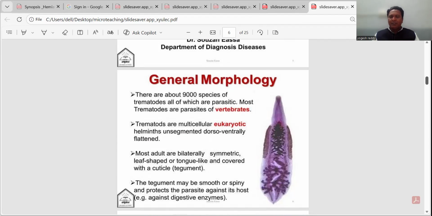The unique thing about this group of parasites, the trematodes, is that they are found in every part of the body. It is an endoparasite. It is found in lungs. It is found in blood. It is found in intestine. It is found in heart. It is found in brain. So it has multiple types of habitats and can invade different organs inside the body of an animal as well as a human being.